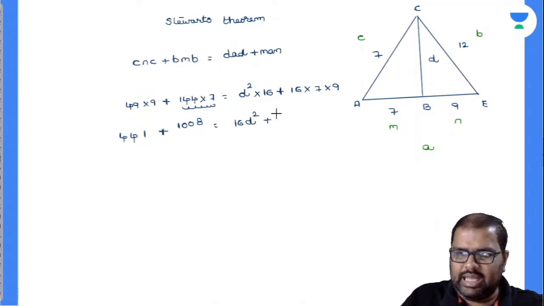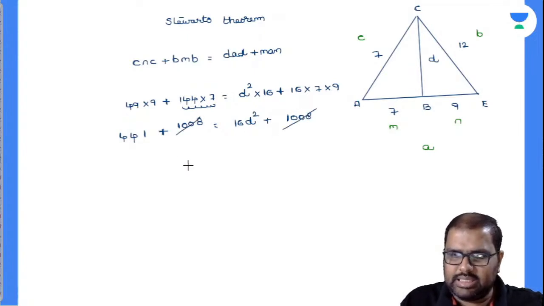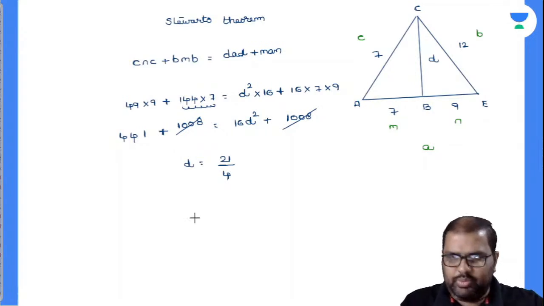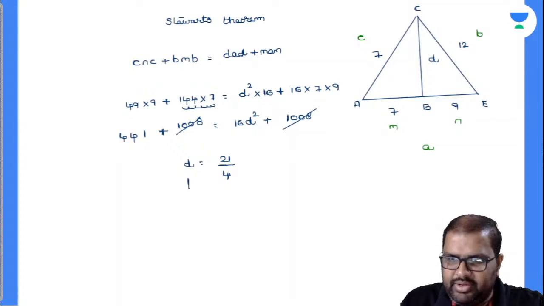Now 16 9s are again 144. 144 into 7 will be 1008. This and this get cancelled. So my D value will be equal to how much? 21 by 4. Am I right or wrong? Perfectly done. So my D value is 21 by 4. D is nothing but the BC value, and automatically I got my answer there.